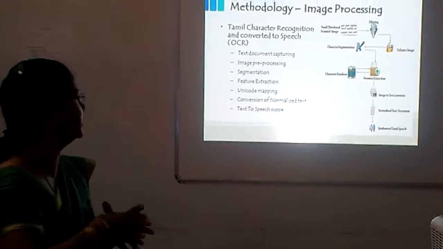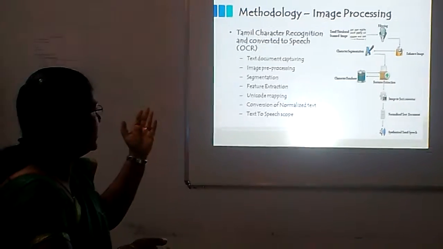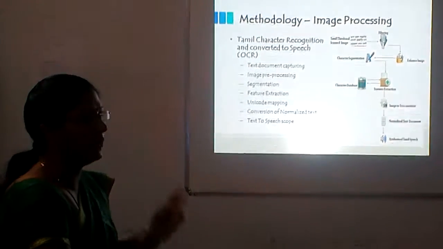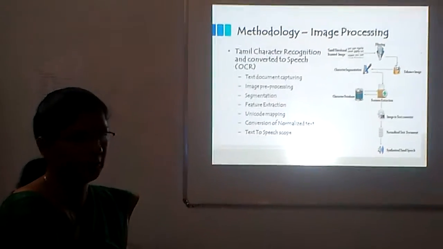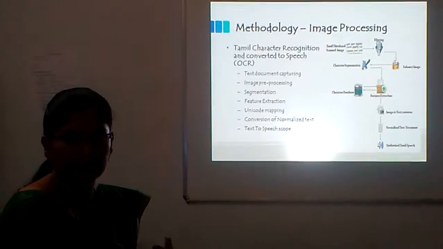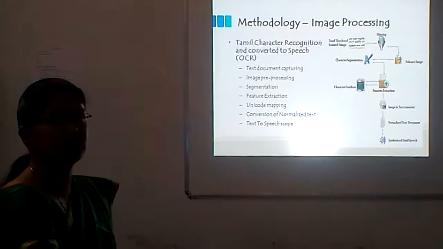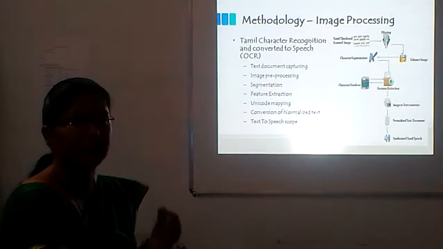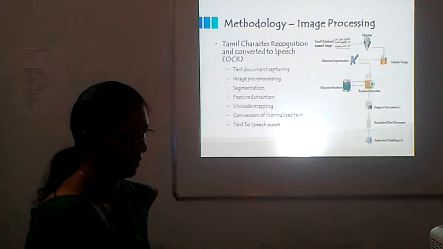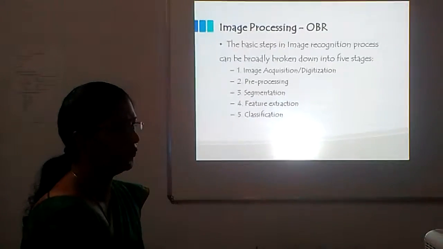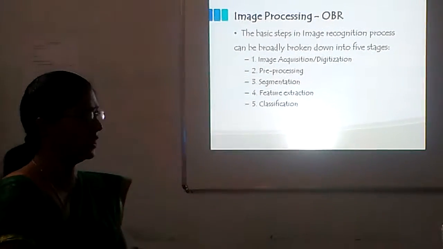And the same for the text, for Tamil character recognition. Here also the text document is captured, and with image pre-processing, segmentation and feature extraction methodology, we get the Tamil characters, and with Unicode mapping, we get normalized text. Once the text is obtained, it is again converted into speech accordingly. And going to the OBR, that is the optical braille recognition.